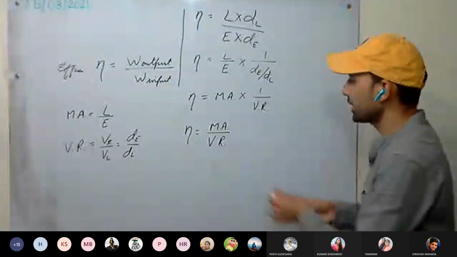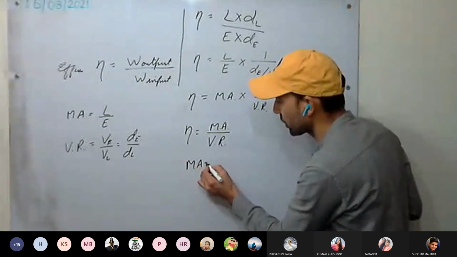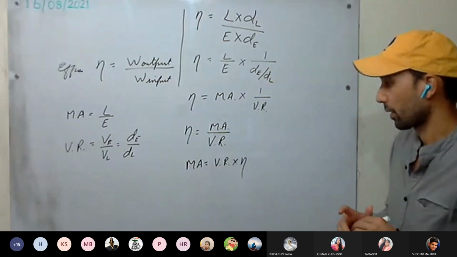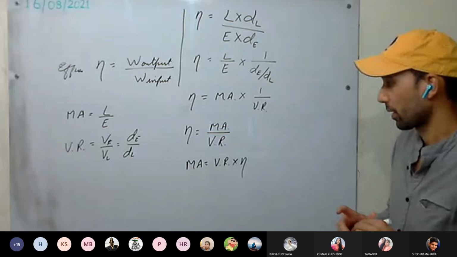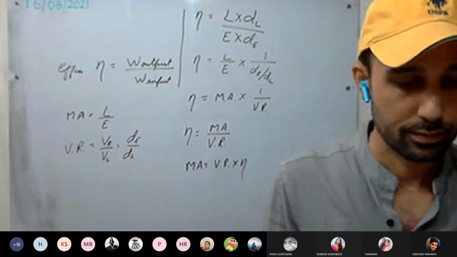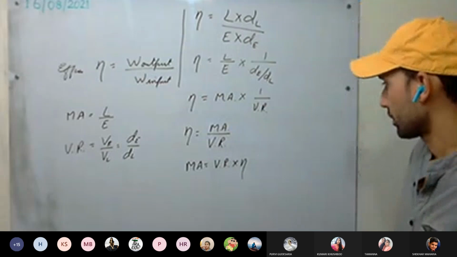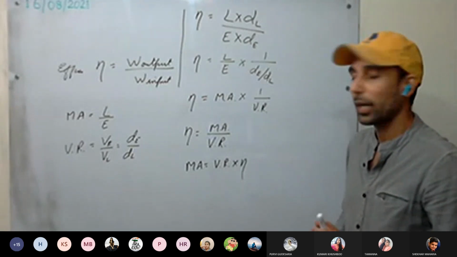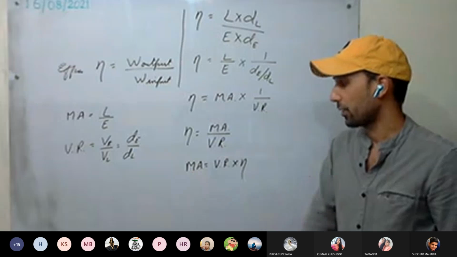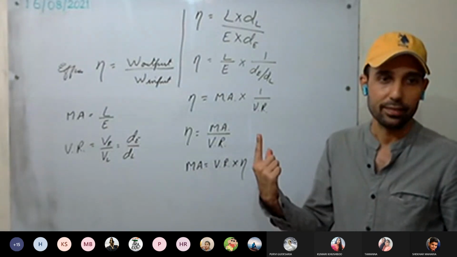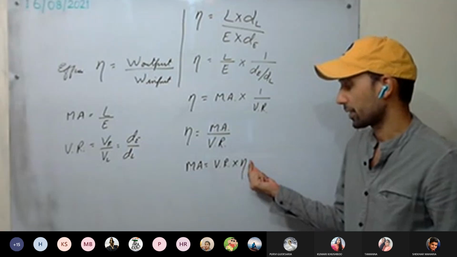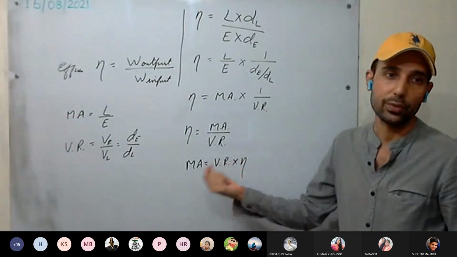This is clear. So we can say mechanical advantage equals velocity ratio into efficiency. You can also write it like this. So for an ideal machine, what will be the mechanical advantage? It will be 1. Efficiency is 100%, so mechanical advantage equals velocity ratio.